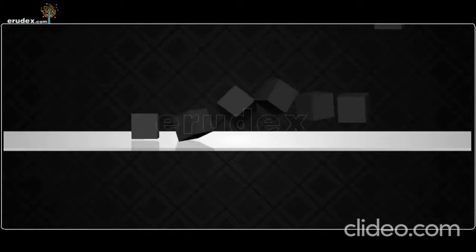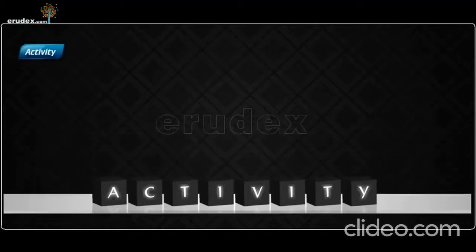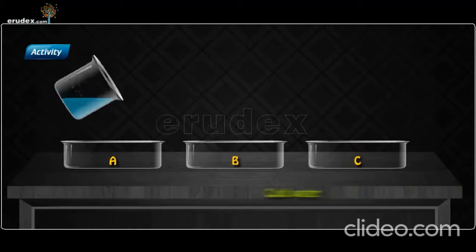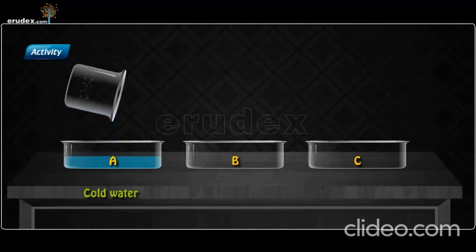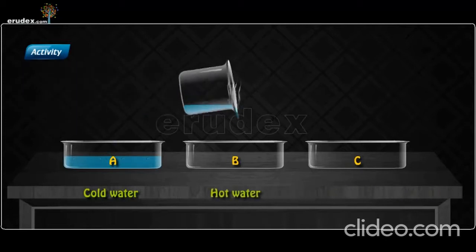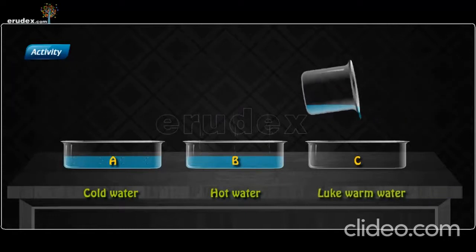Let us perform an activity. Activity. Take 3 troughs and name them as A, B, and C. Add ice-cold water in trough A. Add hot water in trough B. Add lukewarm water in trough C.